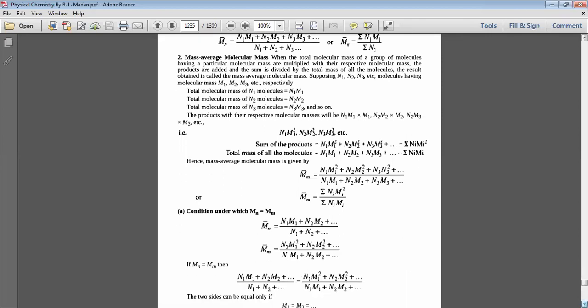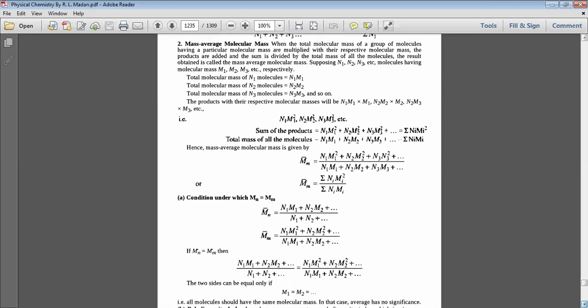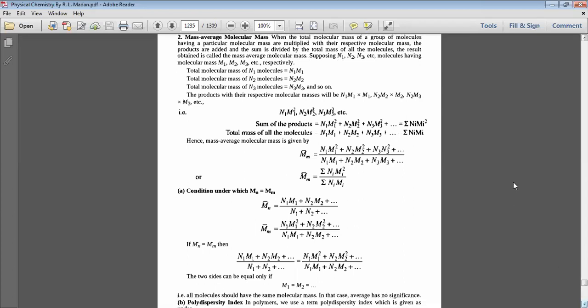Next case, mass average molecular mass. When the total molecular masses of groups of molecules having a particular molecular mass are multiplied with their respective molecular masses, the products are added, and the sum is divided by the total mass of all molecules, the result obtained is called the mass average molecular mass. Suppose N1, N2, N3, etc. molecules have molecular masses M1, M2, M3, etc. respectively.